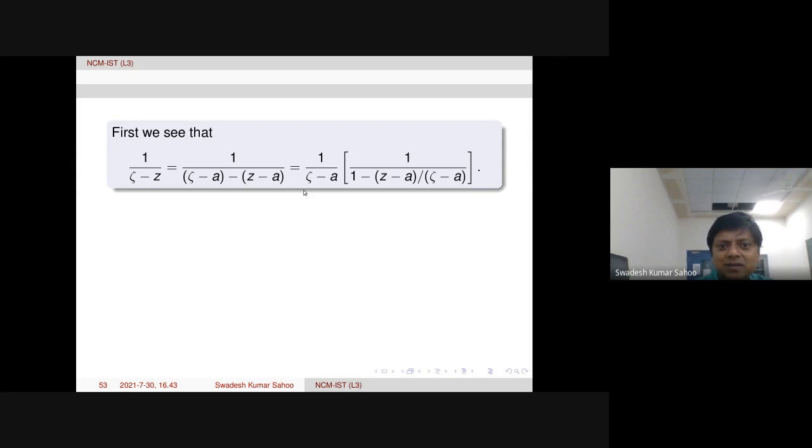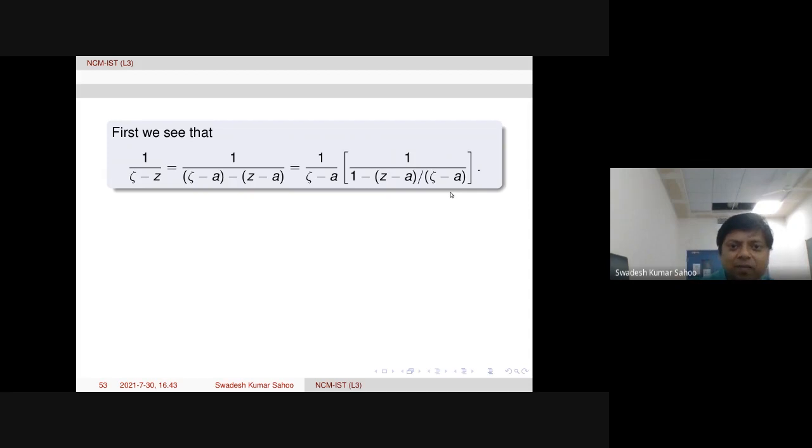Then I take zeta minus a common in the denominator. Then zeta minus a will be divided in the second factor, and the first factor will become 1. So 1 minus (z minus a) over (zeta minus a).